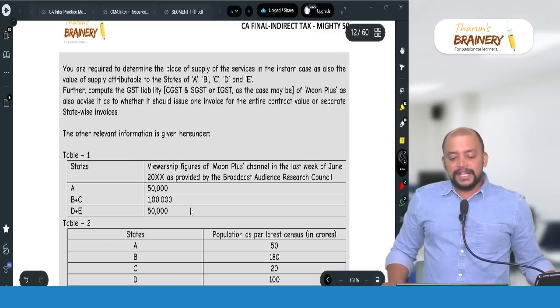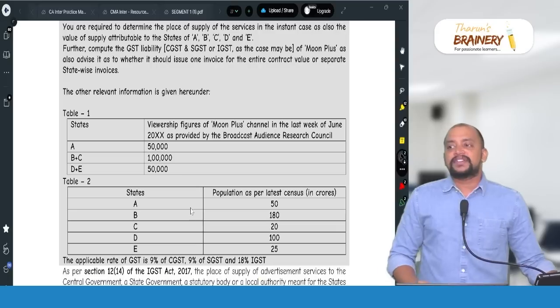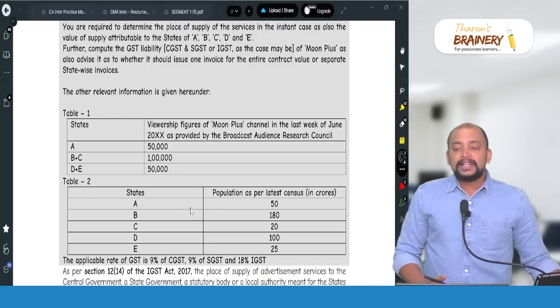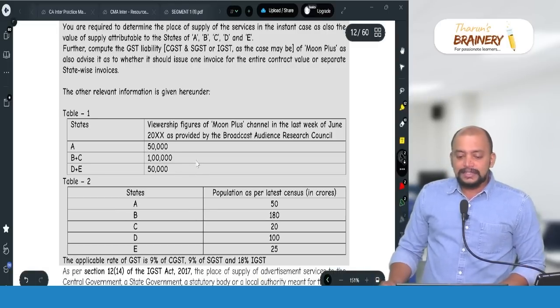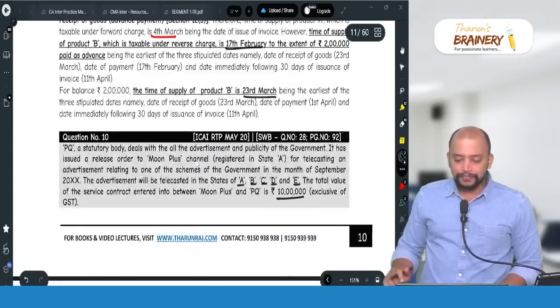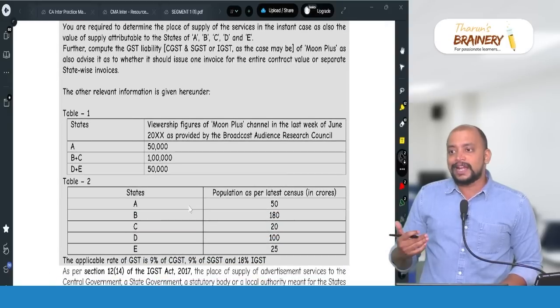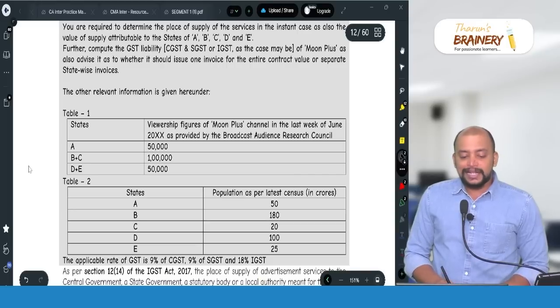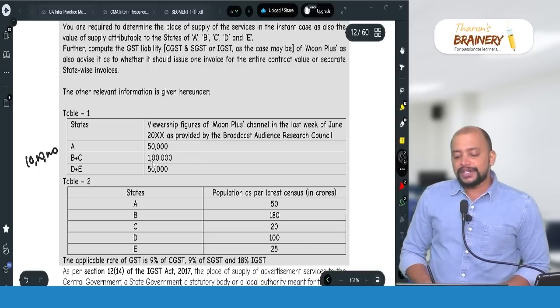Now, what is the base of apportionment? As per rule 3 of IGST rules, whenever the advertisement is given on television, the first apportionment is based on the viewership data of the last week of the last quarter, by BARC. We have this service provided in the month of September, so last quarter means the quarter ending June. For the last week of June we have the viewership data. So the entire 10 lakhs we need to apportion between 3 channels first. Which means in what ratio? 1:2:1 ratio.